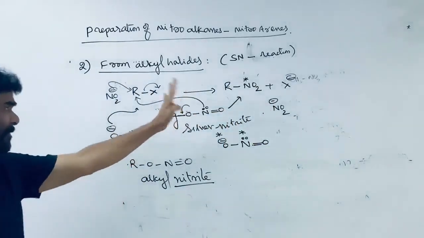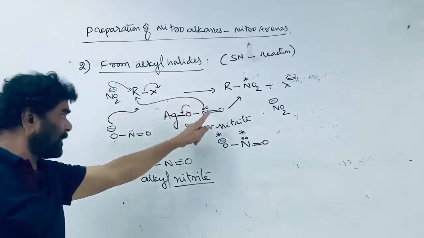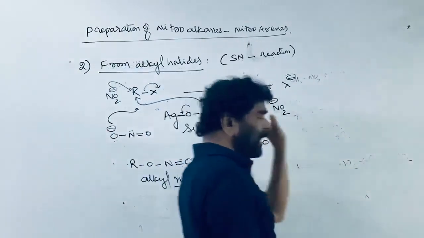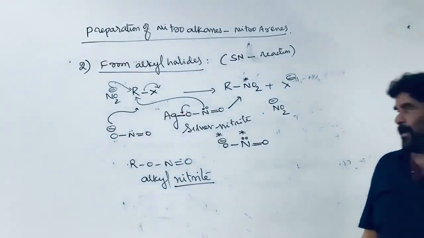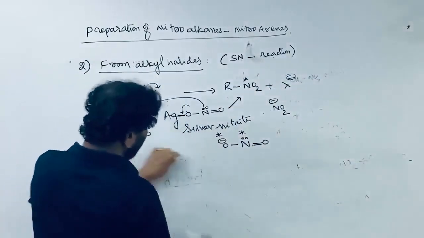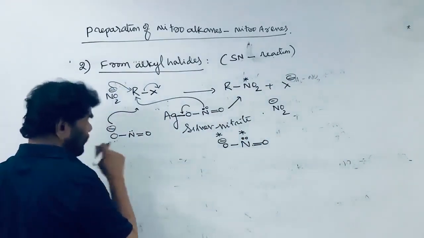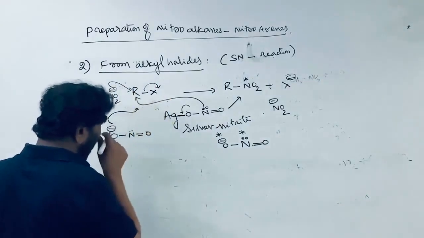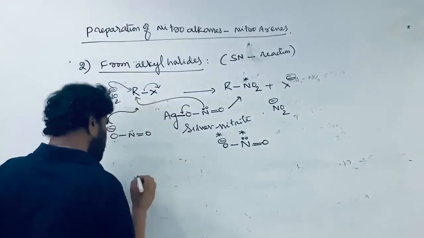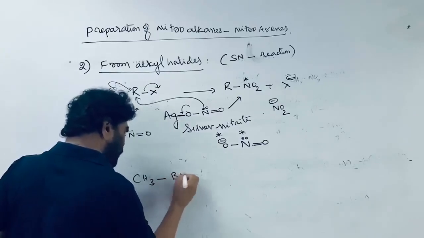There is a possibility of formation of the two, but if you take silver nitrite, the nitroalkane is the major product. If you take potassium nitrite, you get the alkyl nitrite.